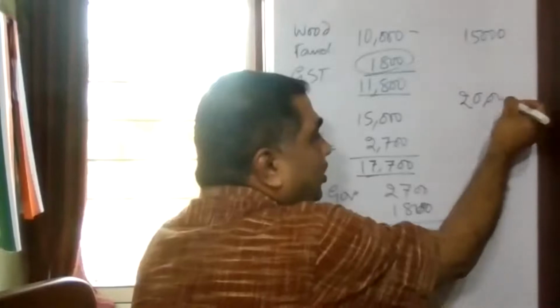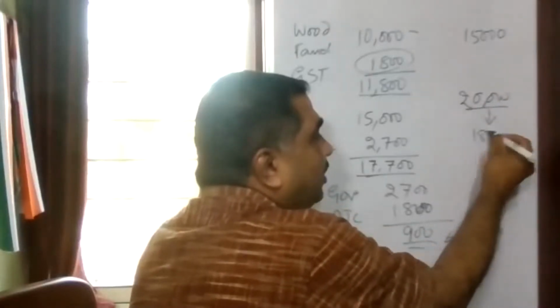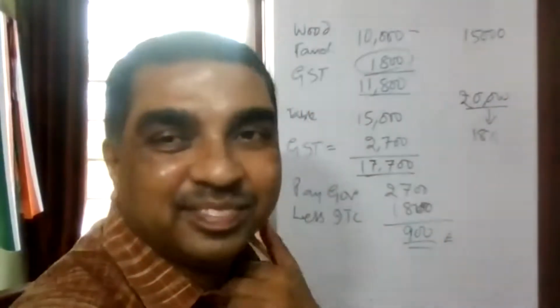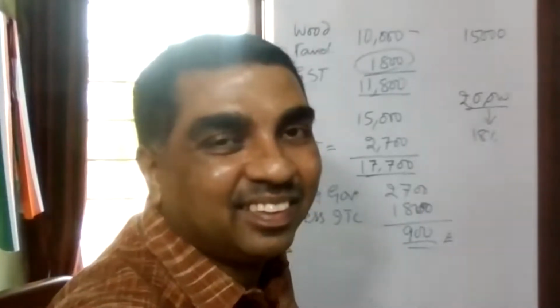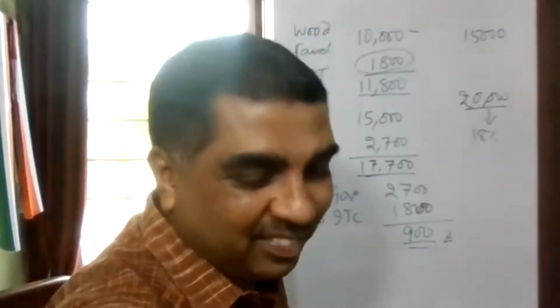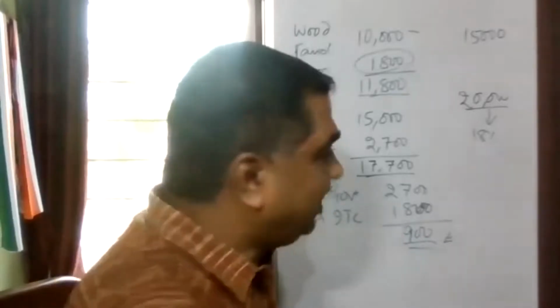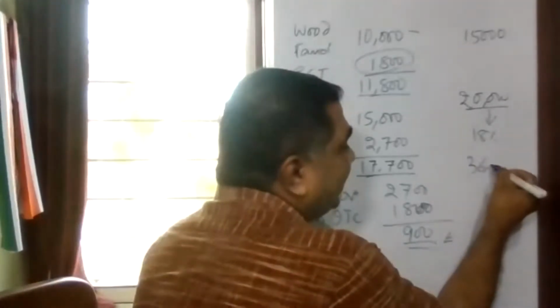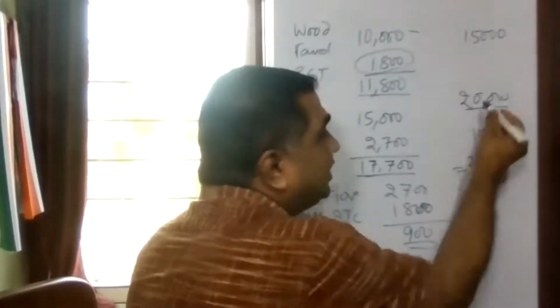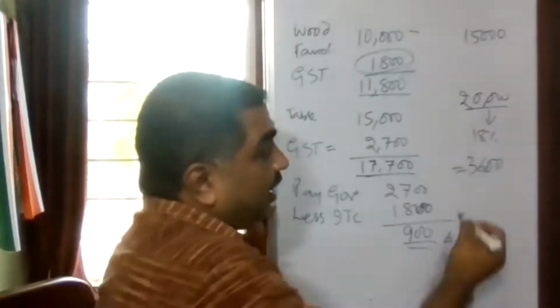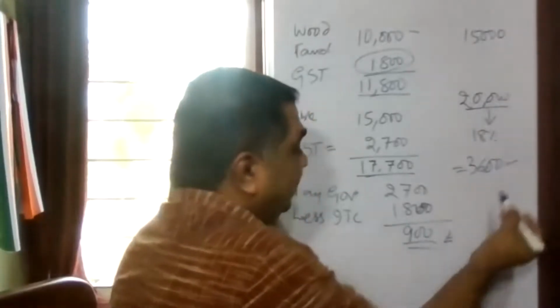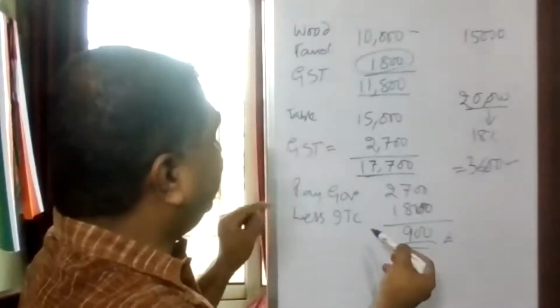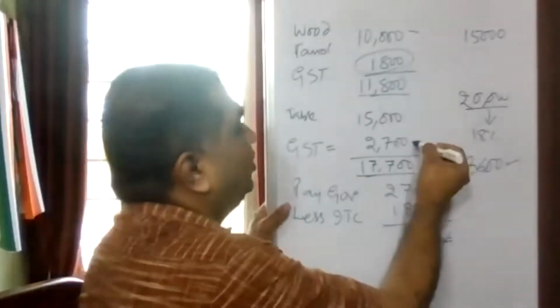So he will be paying tax on 20,000. 20,000, 18%, how much he will be paying? 3,600, because he will be selling it at 20,000. But how will he pay 3,600? He must be having input tax credit. How much? 2,700.